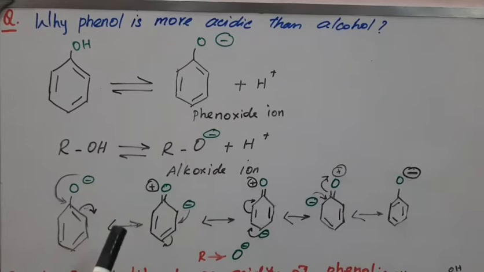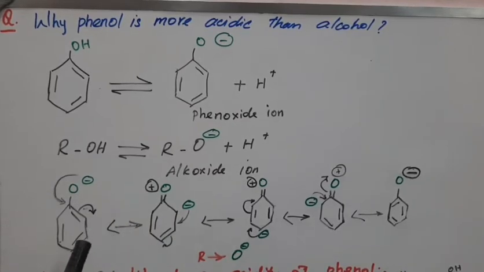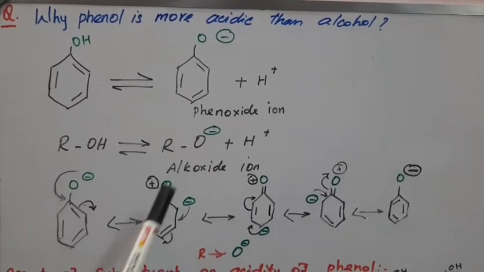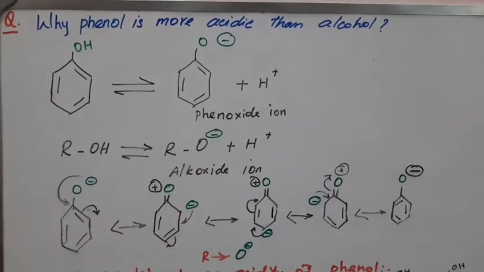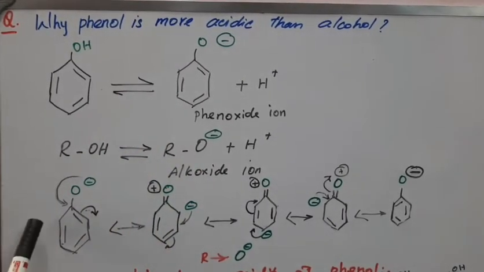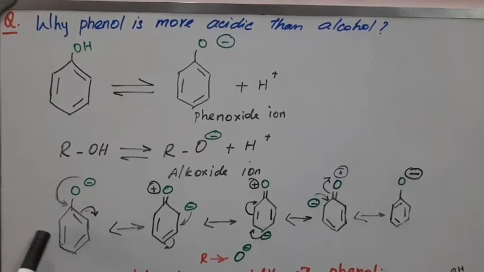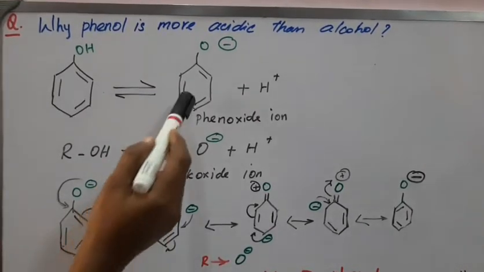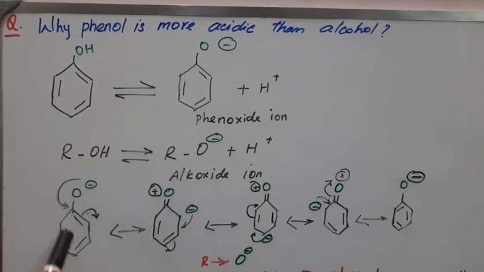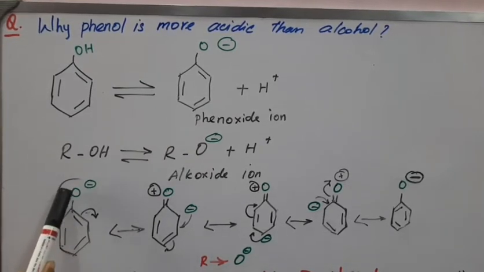The acidic character is related to the relative stability of the alkoxide ion as well as the phenoxide ion. Here you see this is phenol, where the H is present. In the phenoxide ion, the pair of electrons is on the oxygen.